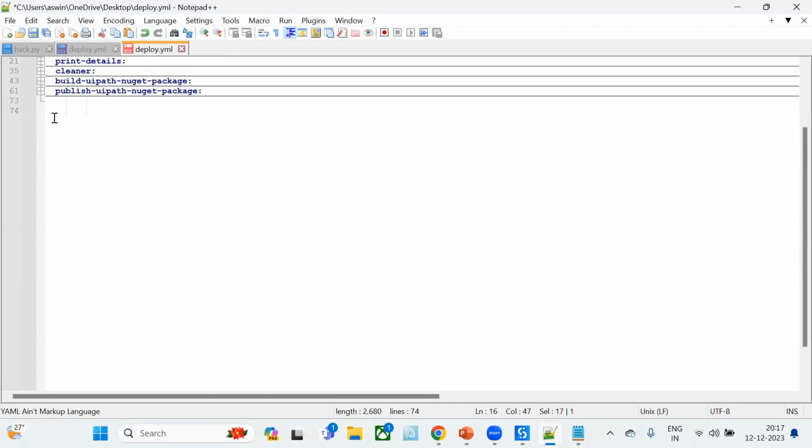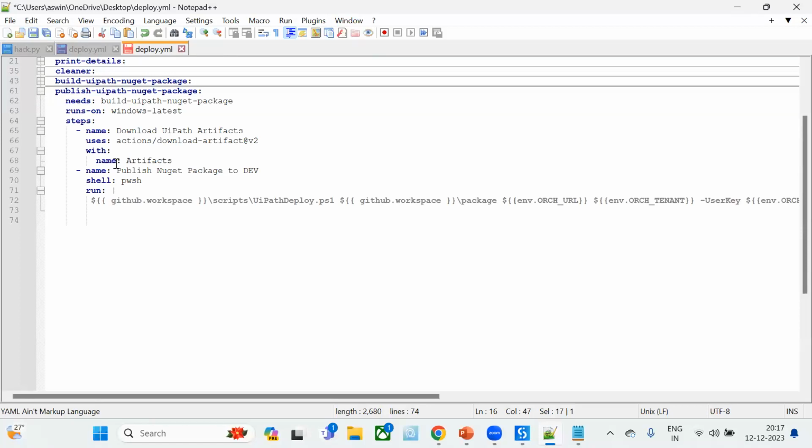And finally, we have publish UiPath NuGet package, right? So publish NuGet package. Here, what is the prerequisite? Build UiPath NuGet package. Once this is run, it will come to the UiPath publish part, and it will also be running on Windows latest. And here you can see it requires the artifact.